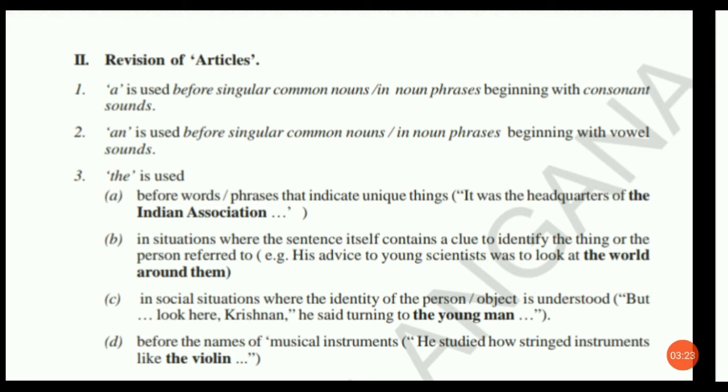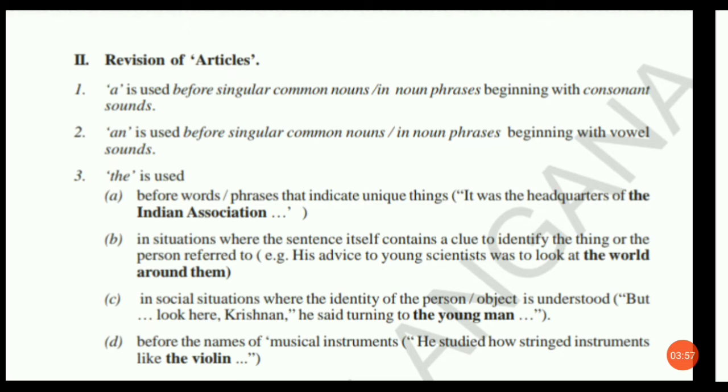Coming to the third one, the is used before words or phrases that indicate unique things. Unique things means the sun is a unique thing, the moon is a unique thing, the earth is a unique thing. In that way we use the before unique things. We can find only one such thing, so we cannot find two.